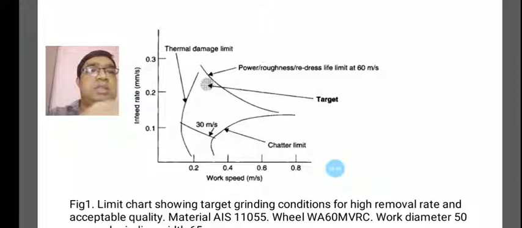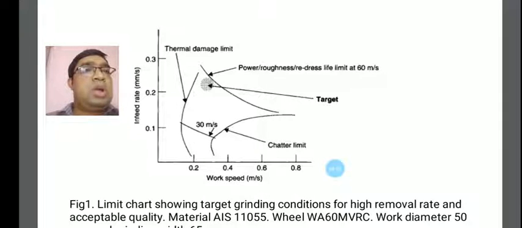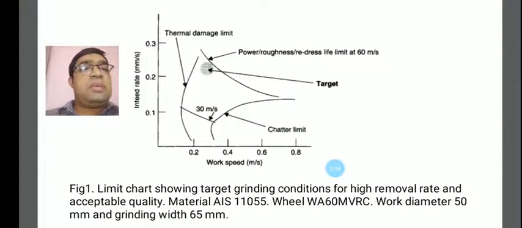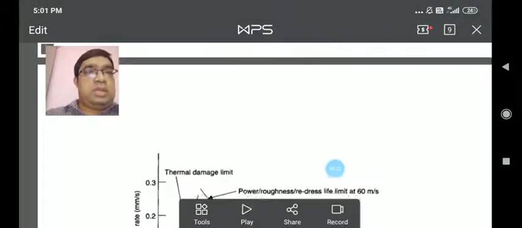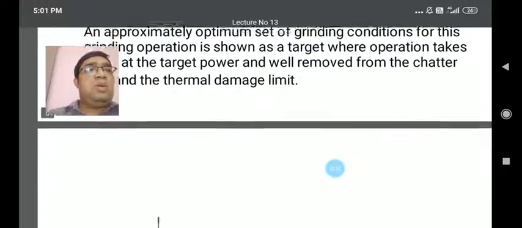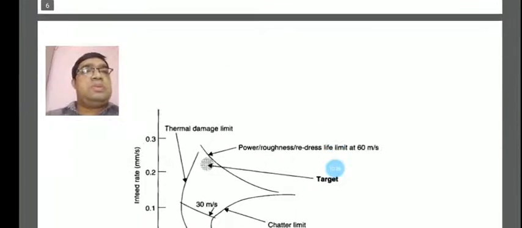The chatter limit is fixed, and the surface roughness and redress life limit is given at 60 meters per second, with the work speed in meters per second also considered for the thermal damage limits. You can see the removal rates and acceptable quality. The material is AISI 1055, the wheel is WA60, the work diameter is 50 millimeters, and the grinding width is 65 millimeters. According to this, the operation is removed from the chatter limits and the thermal damage limits.